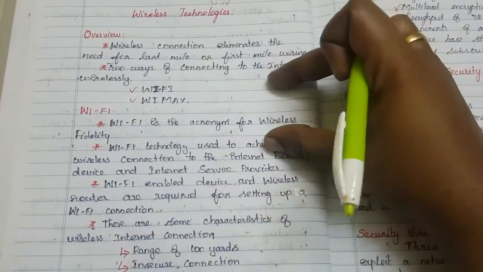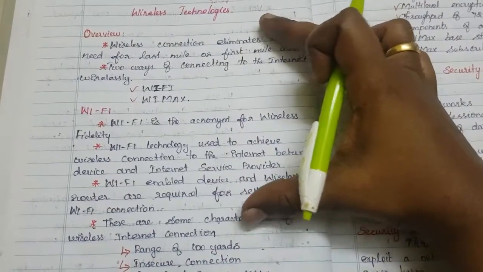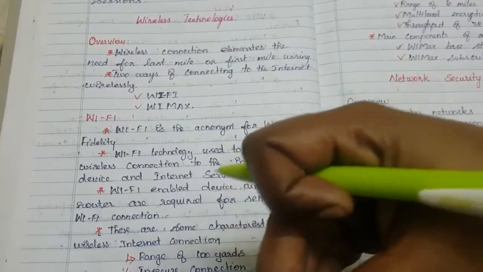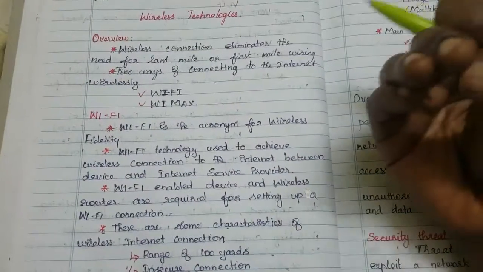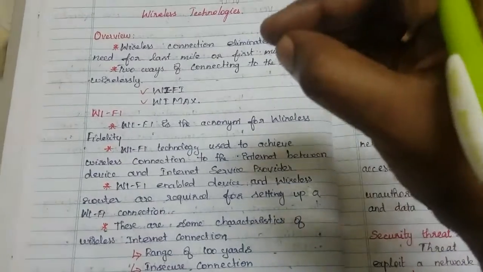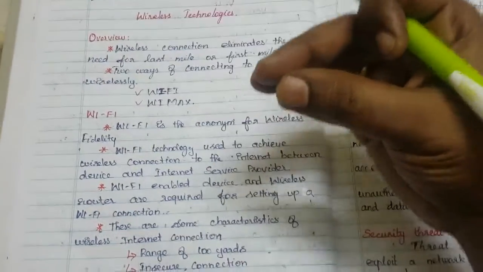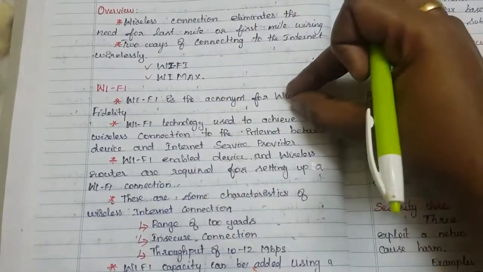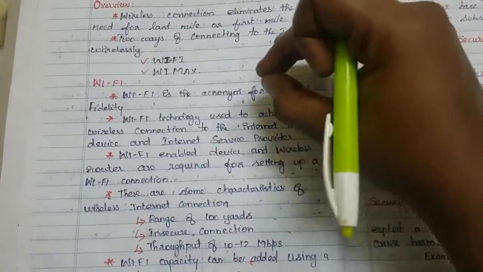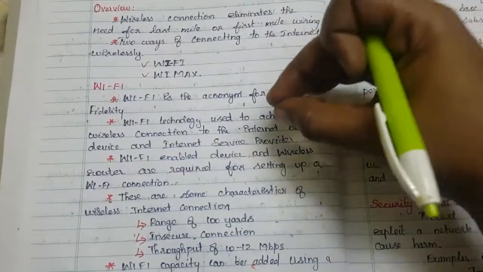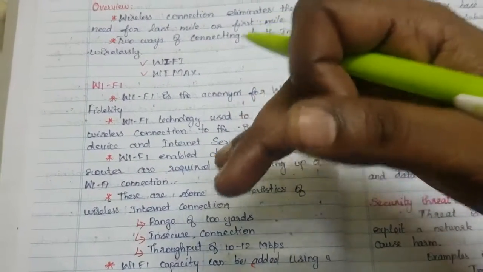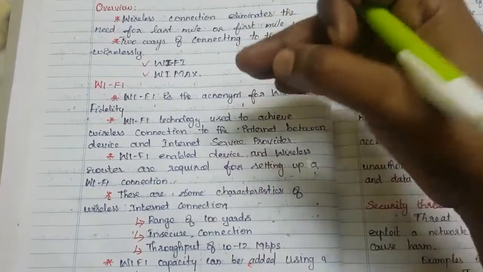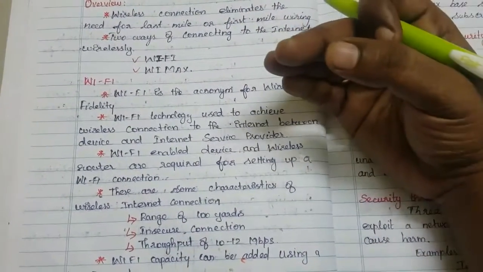This Wi-Fi device will spread radio waves. Through the radio waves, the devices which are in the particular area, in Wi-Fi the range will be 100 yards. So the devices present in that 100 yards will be connected to the Wi-Fi device through radio waves, not a physical medium. Here the medium of communication is the radio waves, not a wire. That's why Wi-Fi comes under wireless technologies.